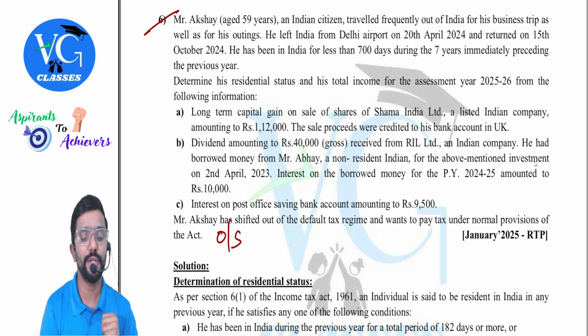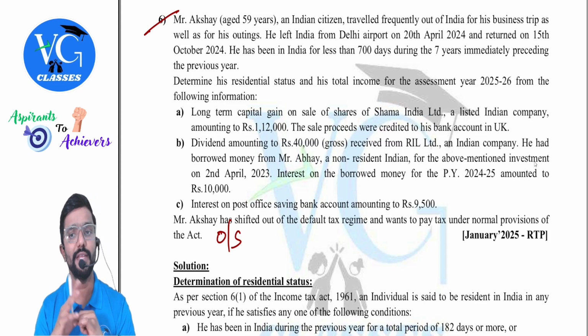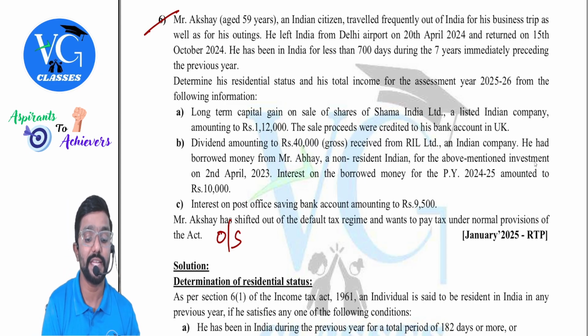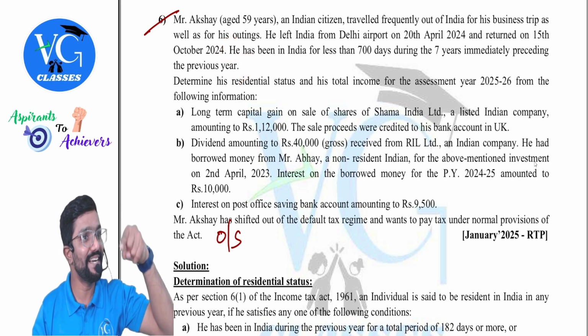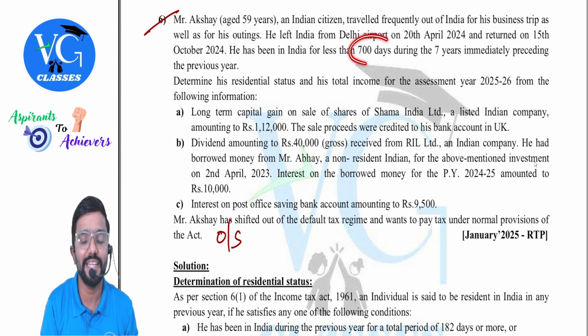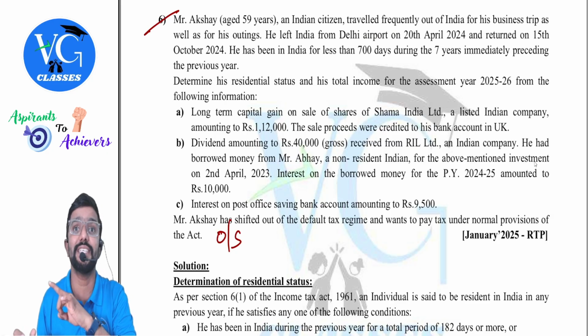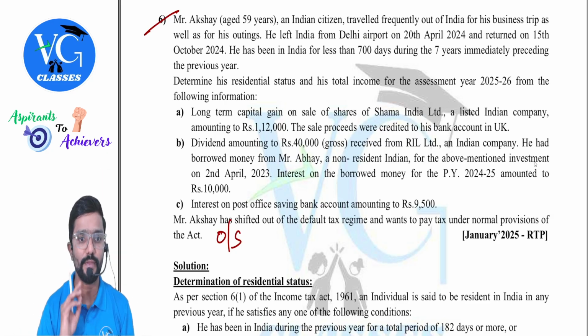Oh, fine. This is during the previous year. They have given something about the past also. He has been in India for less than 700 days during the 7 years immediately preceding the previous year. This is a hint for additional conditions. But did he satisfy? No. There the number of days is 730, and here they are telling less than 700 days. Straight away you can tell the additional condition under section 6 is not satisfied. Determine his residential status and his total income for assessment year 25-26 from the following information.